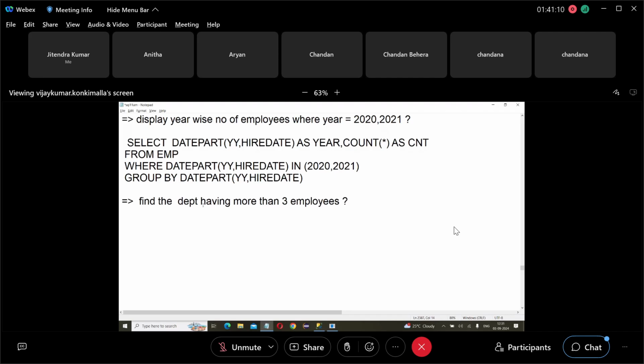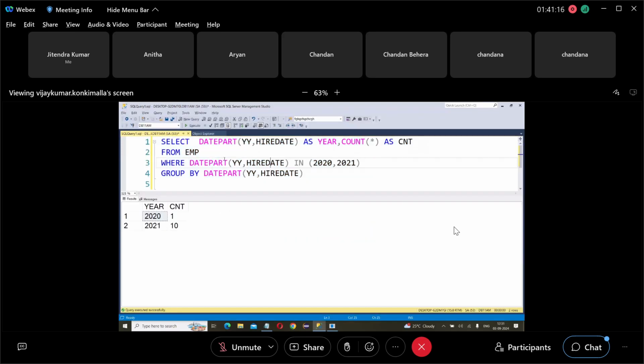Then how to write this? Select department number, then department wise count(*) as count, from EMP.